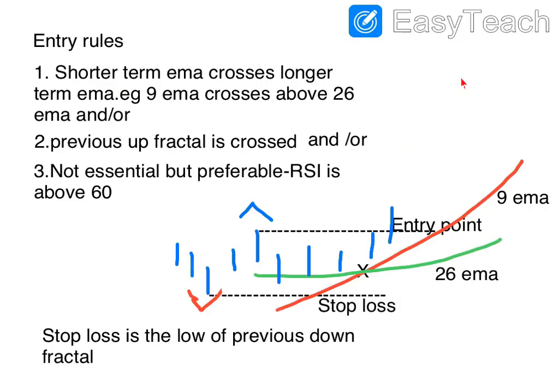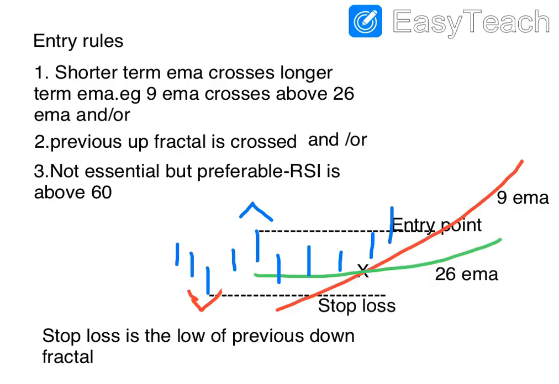Now let's see the entry rules, how or when to buy the script. There are 3 rules. You can use any one of them, or 2 of them, or all 3. But the first one is the main rule: the shorter term EMA crosses the longer term EMA. Usually the EMAs used are 9 and 26, the 9 period EMA and the 26 period EMA. Alternatively, you can use other combinations also, such as 8 and 21, or 13 and 34, and so on. That is up to you, but usually 9 and 26 is a good combination.